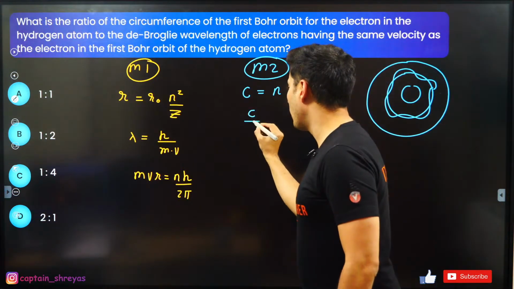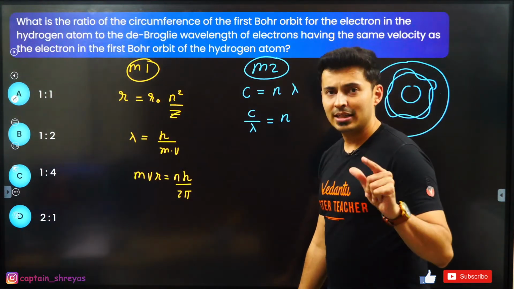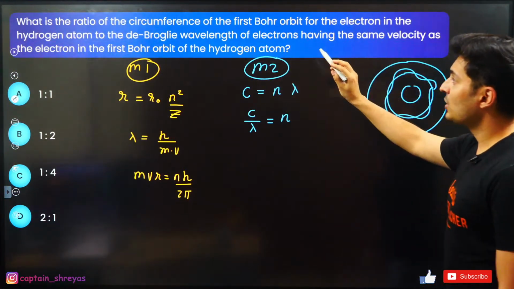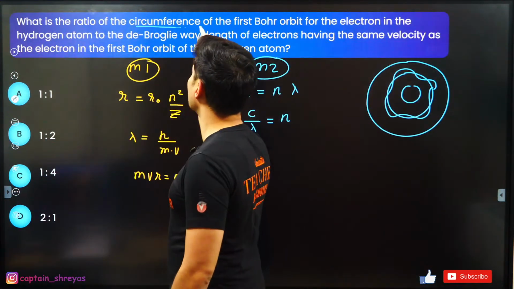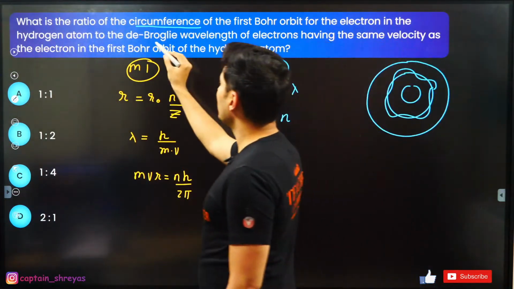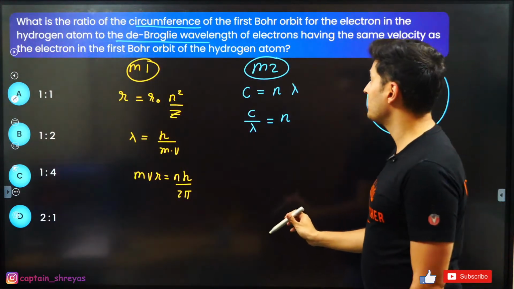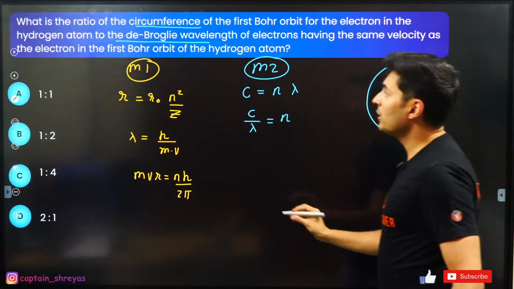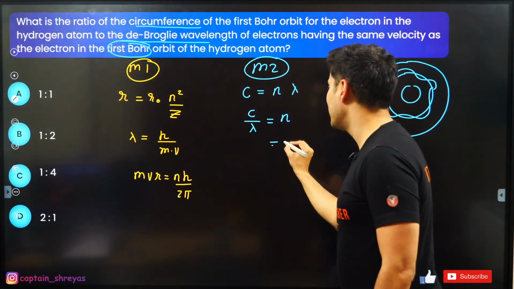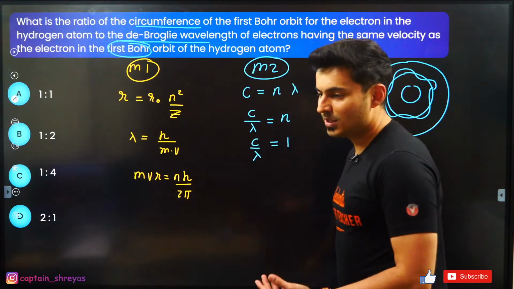So from this, my warriors, C by lambda, isn't it going to be n? Yes. And look at the ratio which has been asked. The question says, what is the ratio of the circumference to the de Broglie wavelength? Circumference by de Broglie wavelength. Exactly, that's what has been asked. For which orbit? For the first Bohr orbit. For the first Bohr orbit, what is the value of n, my dear students? n is 1, right? So C by lambda is 1:1. That is the answer.